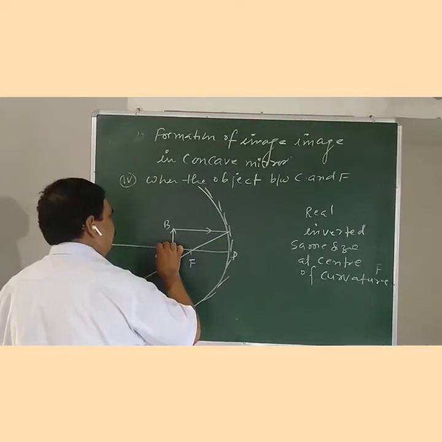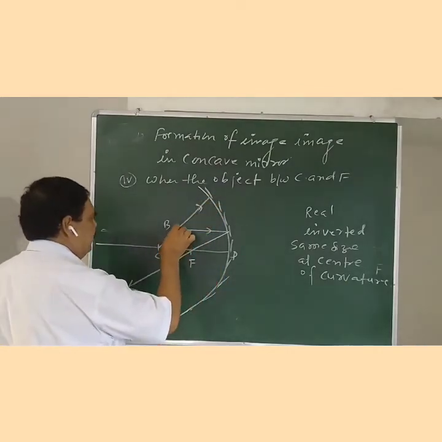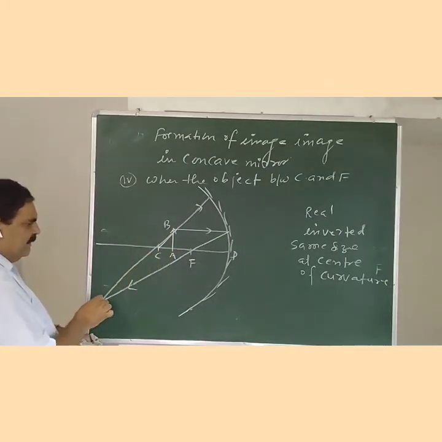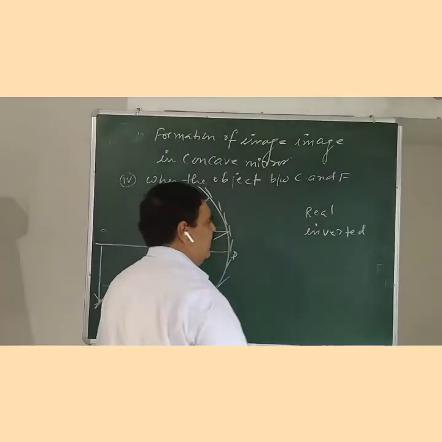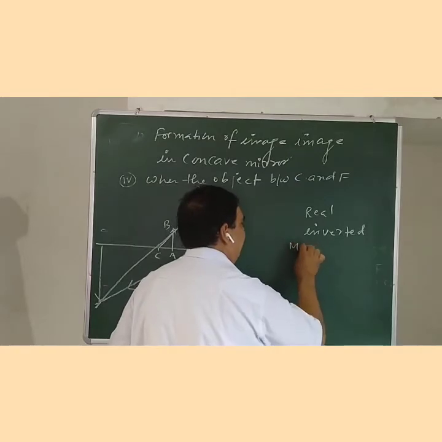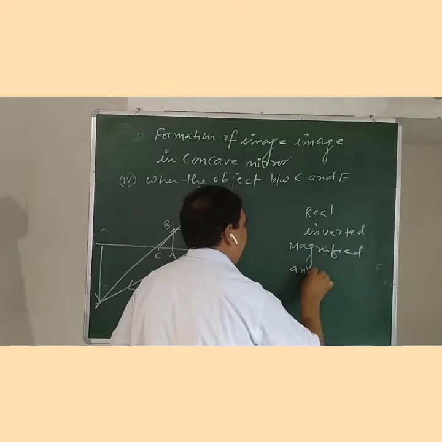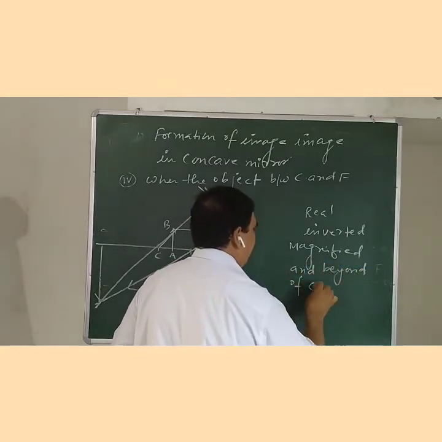Another light ray goes through the center of curvature and returns back in the same path, and these two light rays cut at this point. Then the image is formed beyond the center of curvature. The characteristics of the image will be real, inverted, magnified, and beyond the center of curvature.